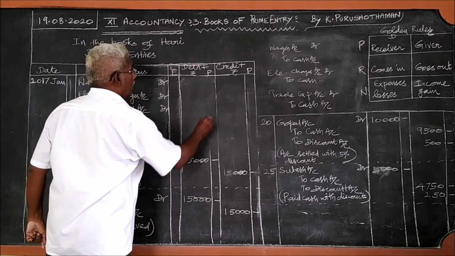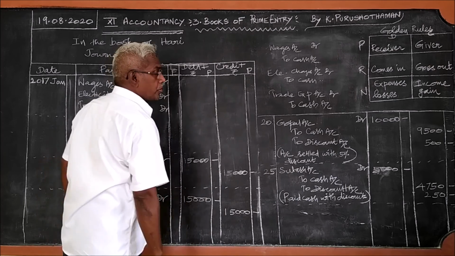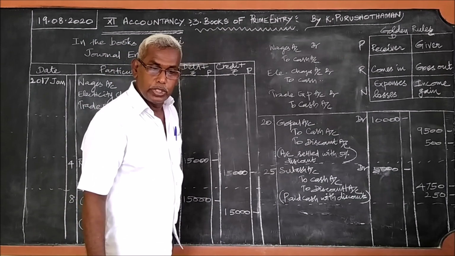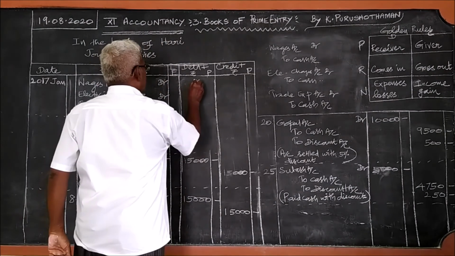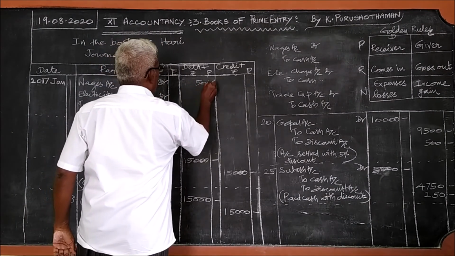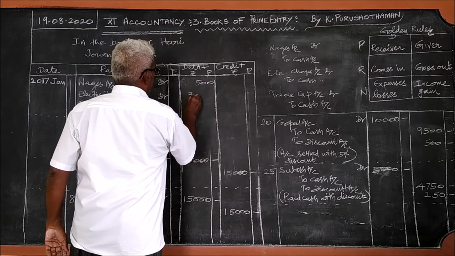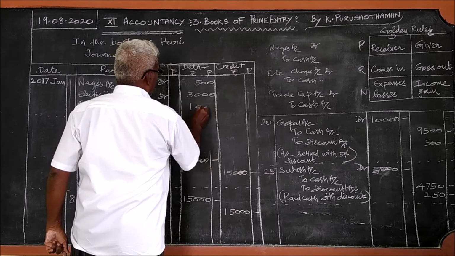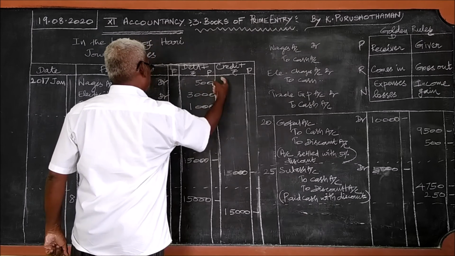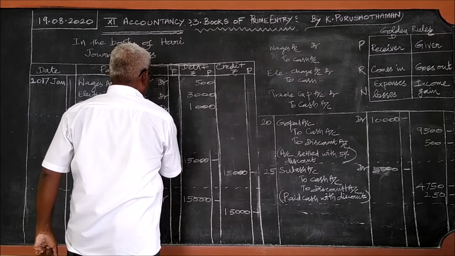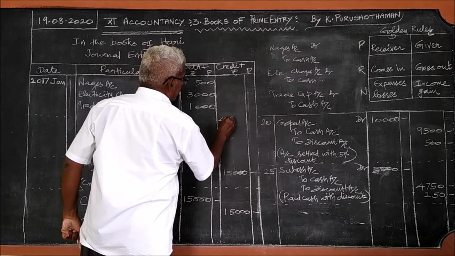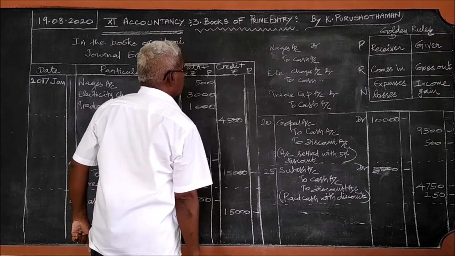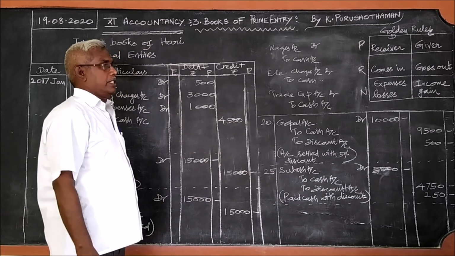So, what are the amounts here? 500, 3000 and 1000. So the debit total 4500, so we can write 4500 here. So it has become a compound journal entry.